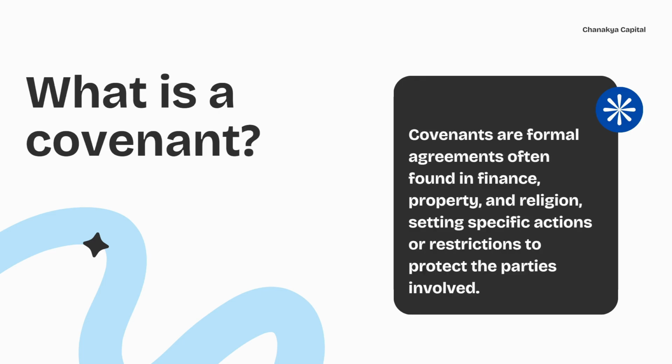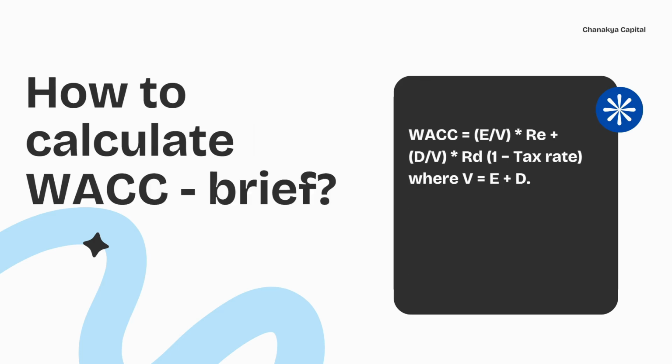What is a covenant? Covenants are formal agreements, often found in finance, property, and religion, setting specific actions or restrictions to protect the parties involved. How do you calculate WACC briefly? WACC is equal to equity divided by total value, times return on equity, plus debt divided by equity plus debt, times return on debt times (1 minus tax rate), where V is equal to equity plus debt.